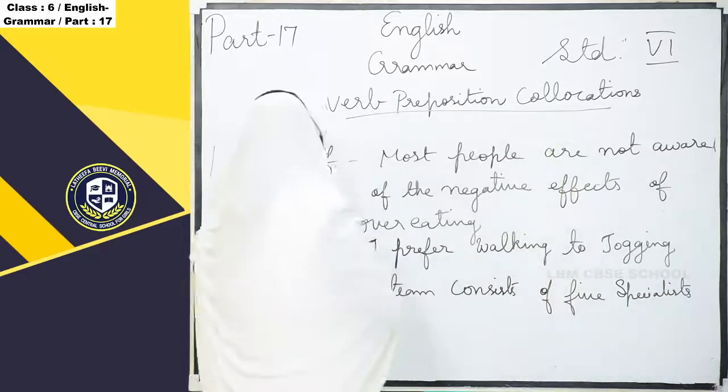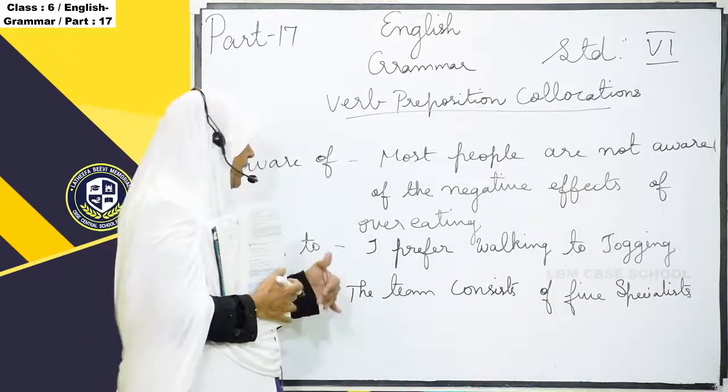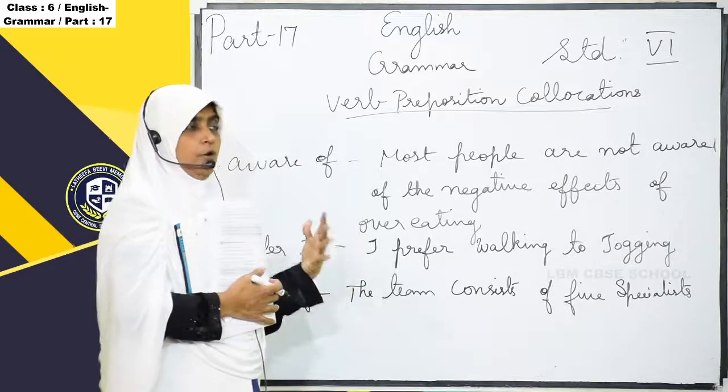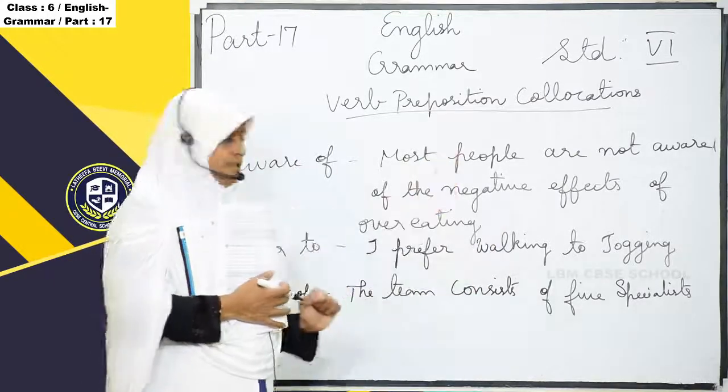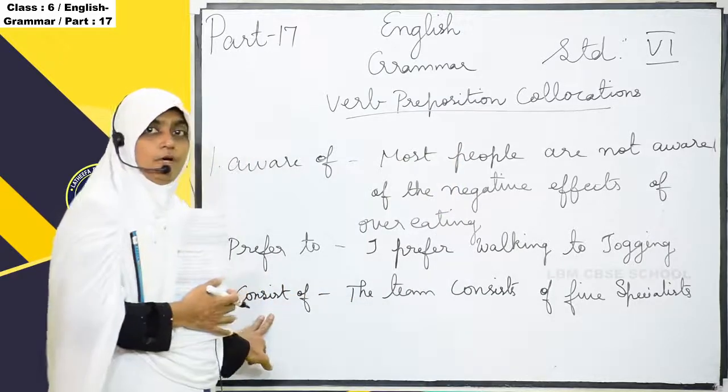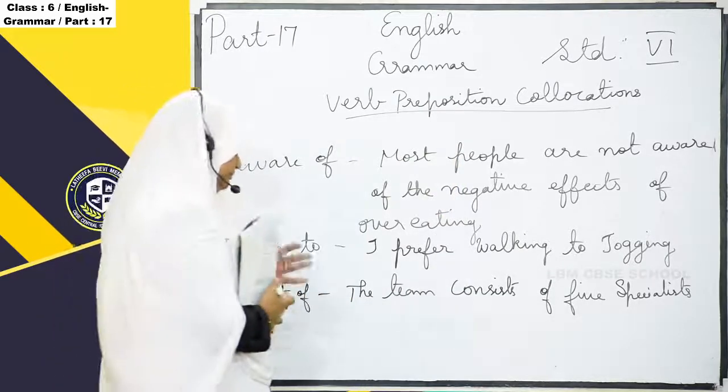So here consist of. Okay, how many people do they have? The team consists of 5 specialists. Okay, so here consist is the verb, of is the preposition.